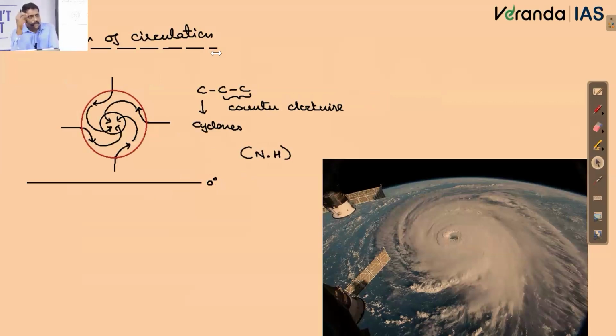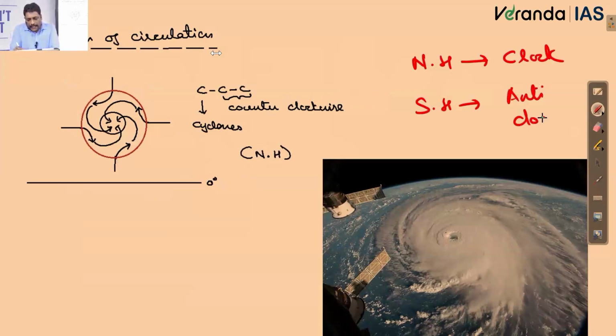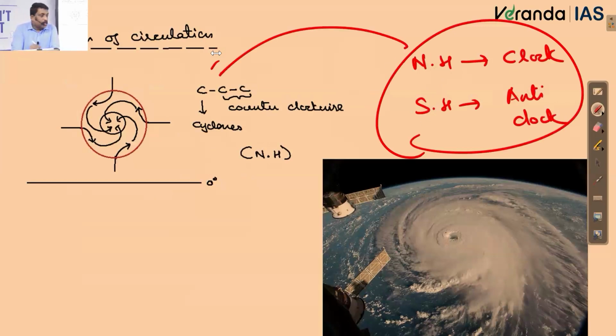See, any moving unstable mass, you apply the effect of Coriolis force. In the Northern Hemisphere it will be clockwise, right? In the Southern Hemisphere it will be anti-clockwise. The only exception to this phenomenon is what? Cyclone. Correct? For example, when I talk about a whirlpool, the circulation of this localized water, you call them what?